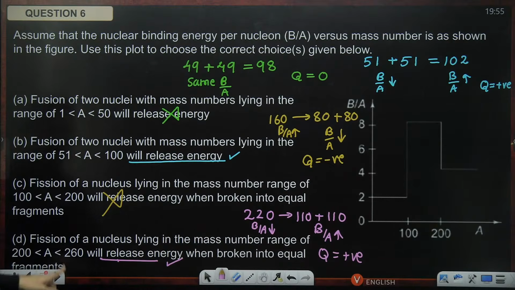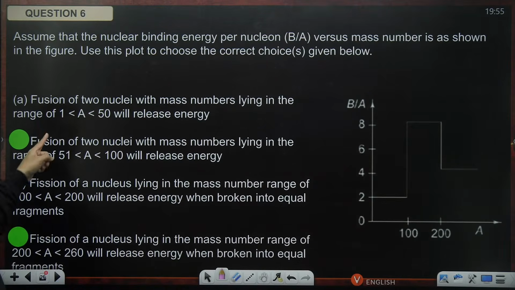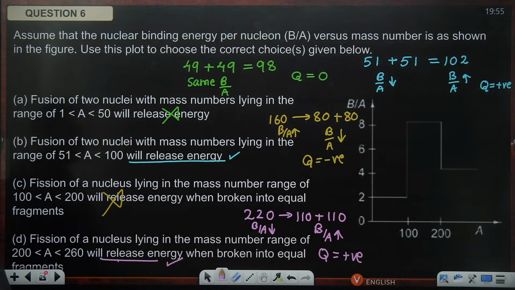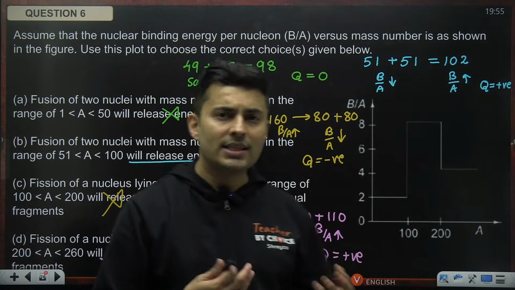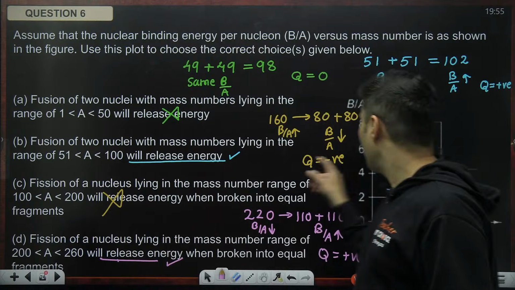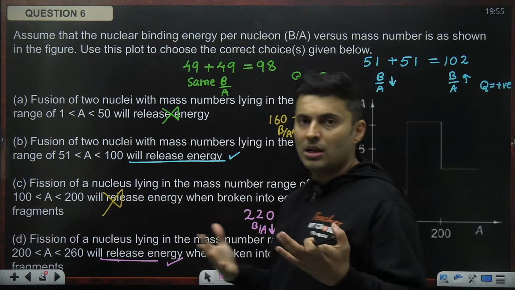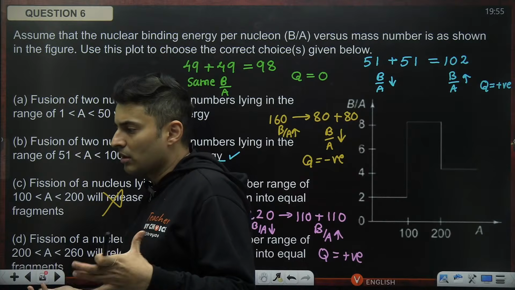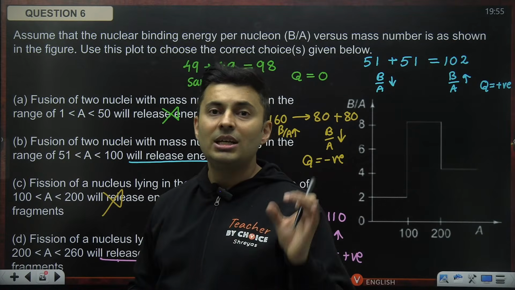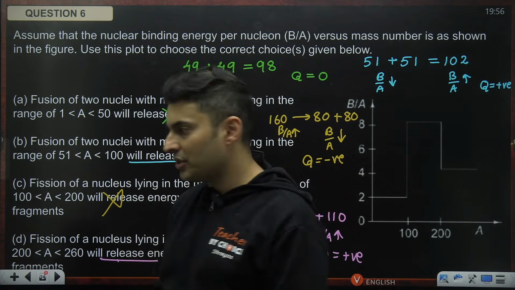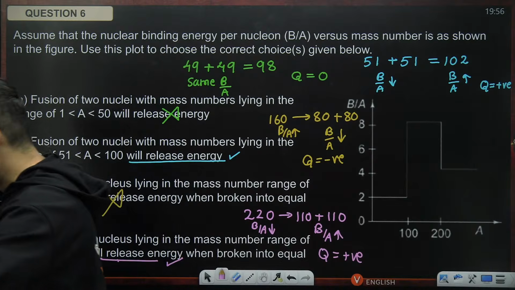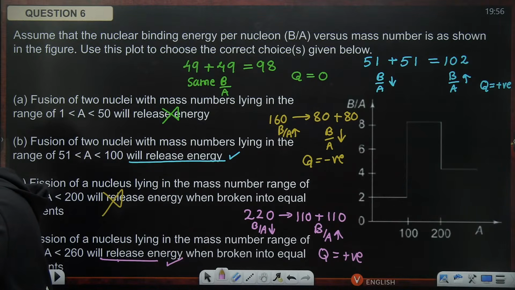So B and D are correct, A and C are incorrect. Understood guys how to solve this kind of question? Take an example. From this graph only you will realize whether it will become stable, unstable, whether energy will be released or absorbed or no change, depending on the Q value of the reaction. Got it? Awesome.